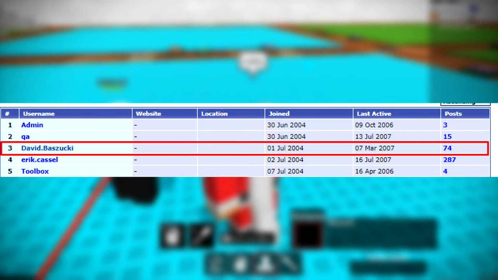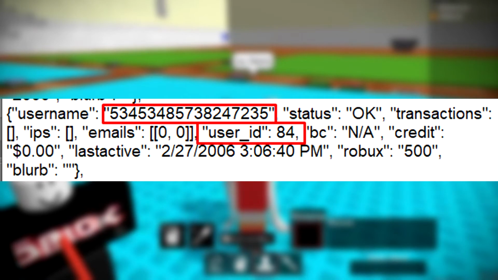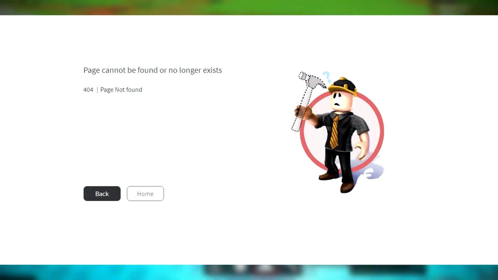Now, as of today, this is a basic sum up of the Roblox account's placement. It's not the first user registered, but technically it's the third and 84th account registered. And the third being David Bazuki and the original ID 84 account, Roblox, which now is currently terminated, but it's not for the reason you think.